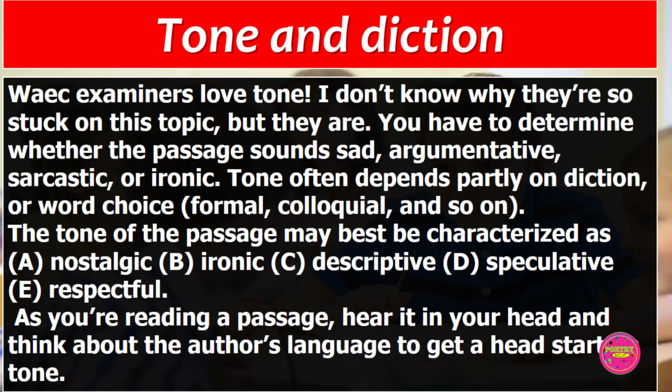The tone of the passage may best be characterized as nostalgic, ironic, descriptive, speculative, or respectful. As you're reading the unseen prose passage or the poetry, hear it in your head and think about the artist's language to get a head start on the tone and diction.